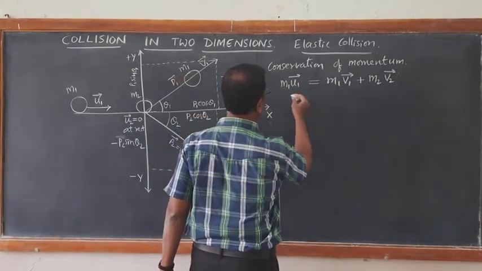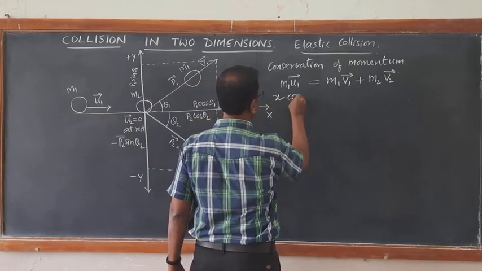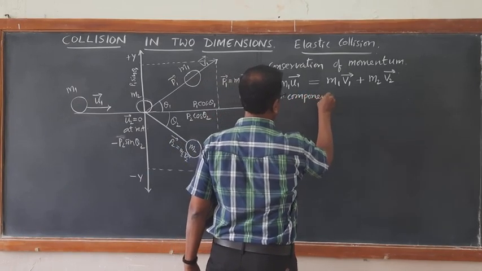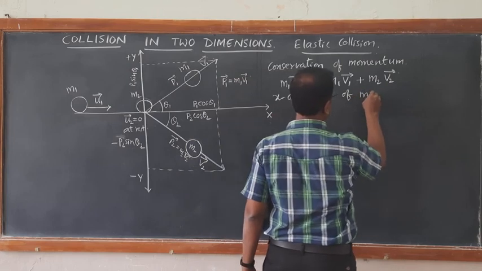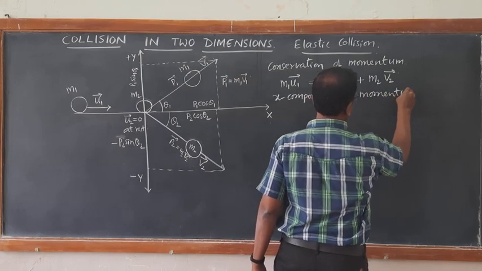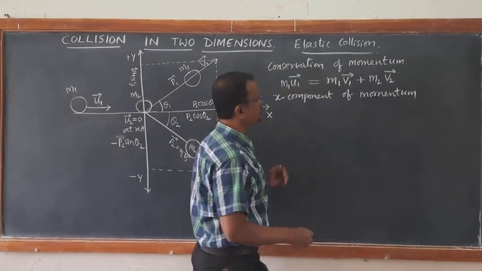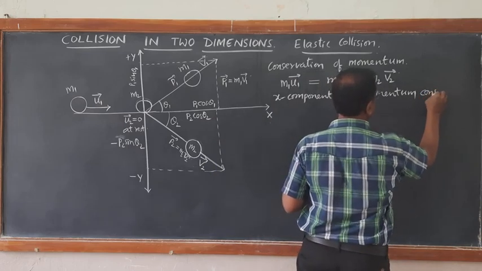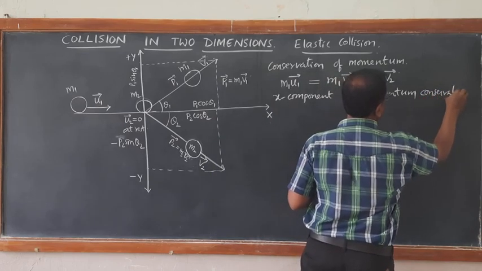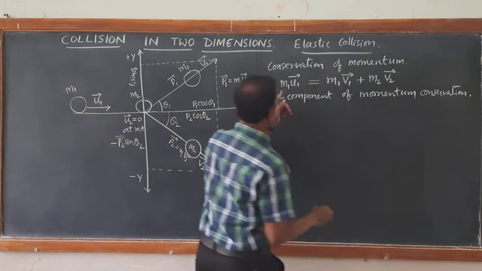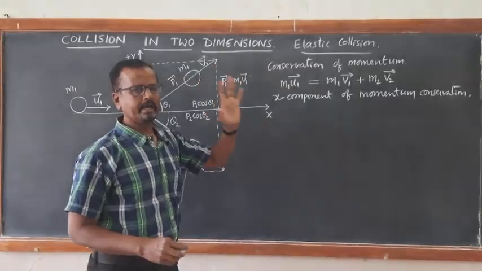X component of momentum conservation. The initial momentum has a component only along the x-axis.